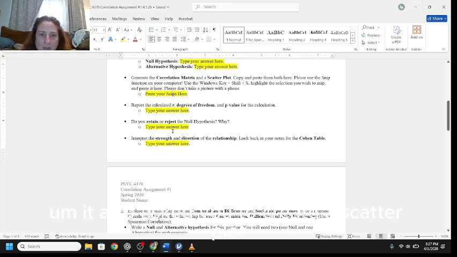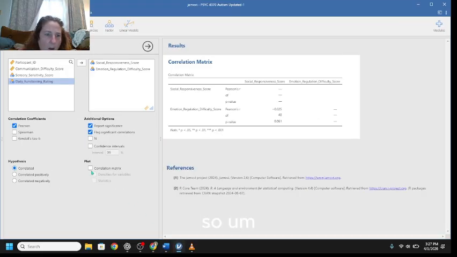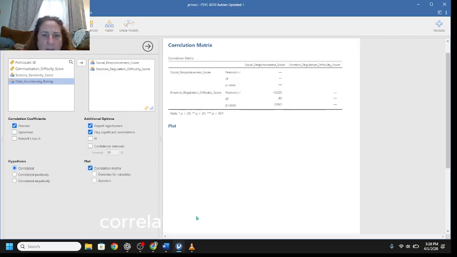It also asked you to create a scatter plot. So I thought that was in here under this one. Oh, there it is. Correlation matrix right there.